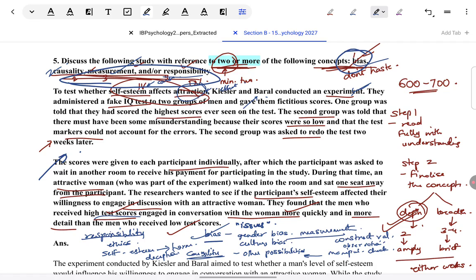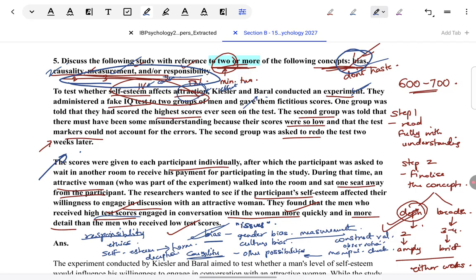So this is just one example, but can you see my thought process here? Will I be able to give very relevant points for the situation? Yes, I'm very confident about that. That is why I'm willing to take bias for this scenario. Not just because I can see that there's a gender bias, I have a lot to elaborate on for that. Same way I have for culture bias also, as I will show you in the model answer.